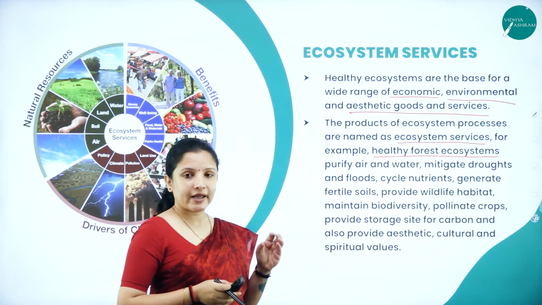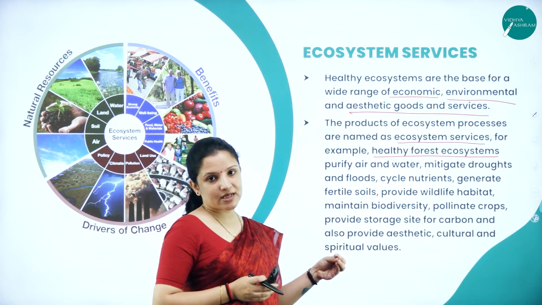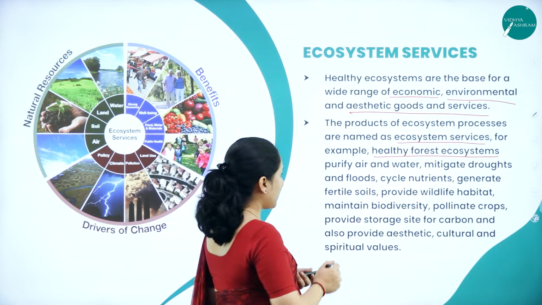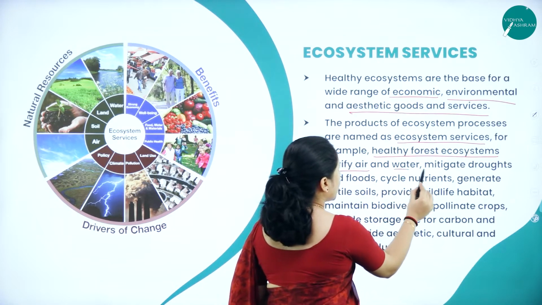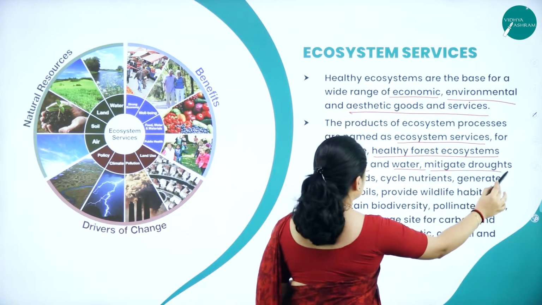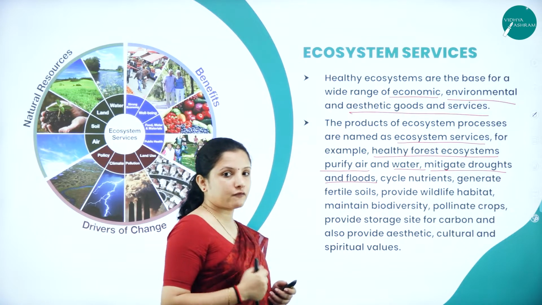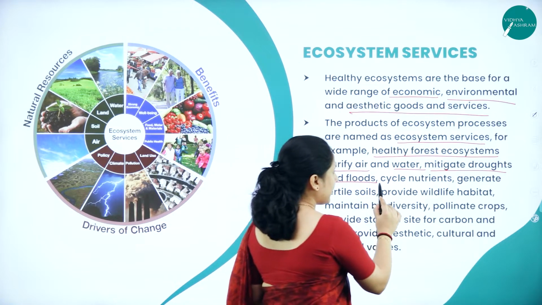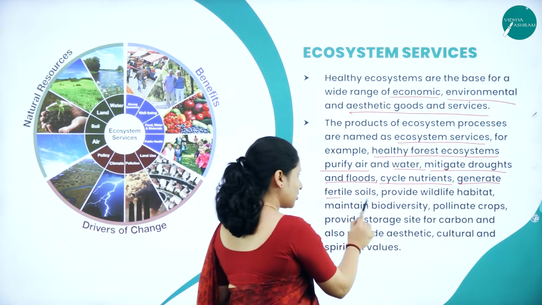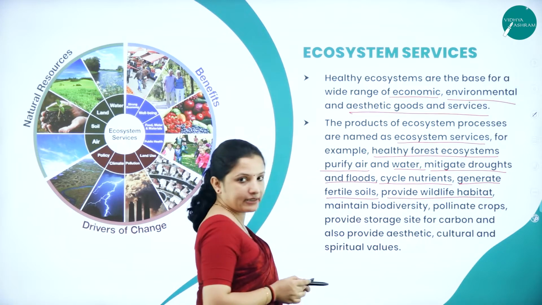So if we have a healthy forest or an ecosystem filled with trees, that is luscious greenery, it will purify the air and also the water, and it will reduce the droughts and the floods because proper seepage of water will occur. It will also help in cycling the nutrients, help in making the soil fertile, and be a home for different wildlife.